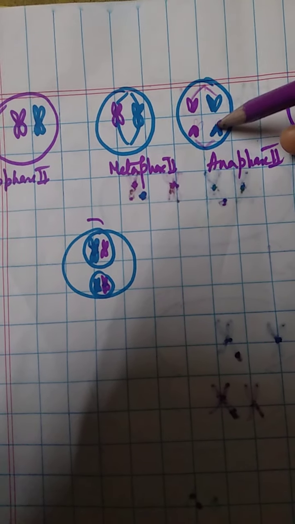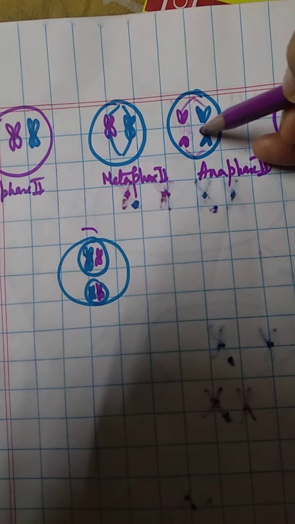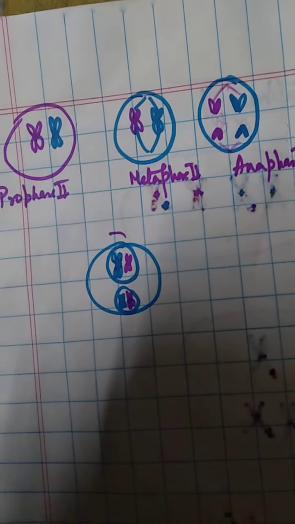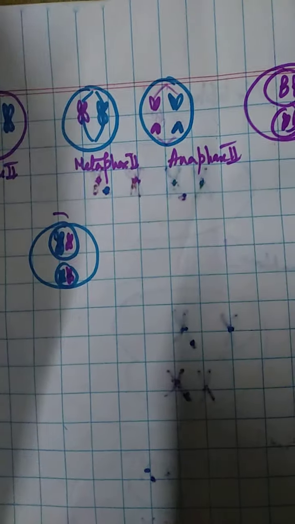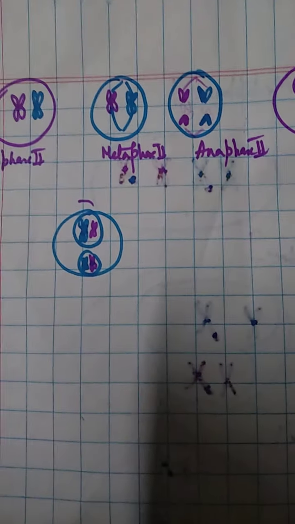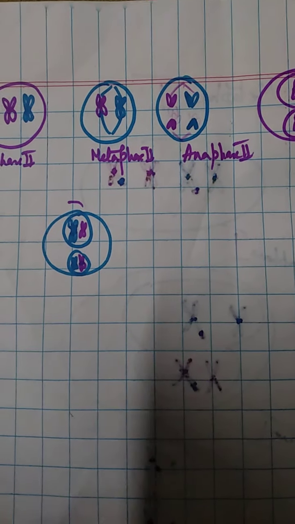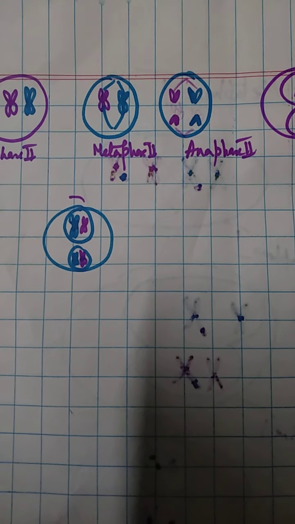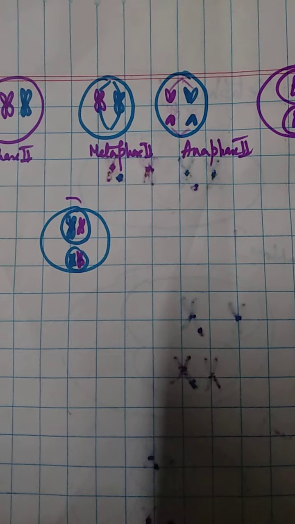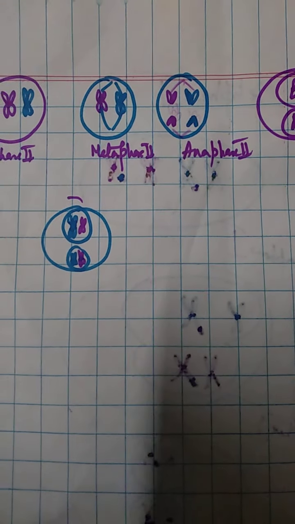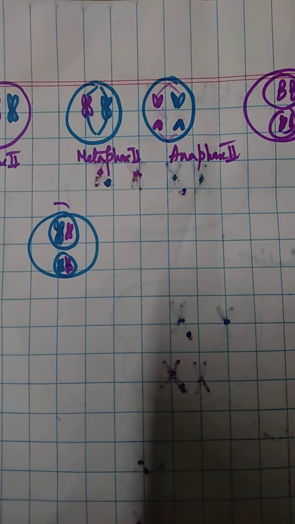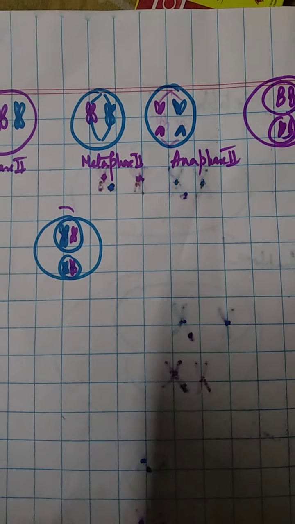of chromatids will be formed when they move to the opposite poles, and then telophase 2, 4 cells will be produced by that. So here we can say that when meiosis 2 is completed, 4 daughter cells are produced, and the 4 daughter cells have half the chromosome number, but the chromosome number is halved only during meiosis 1, but meiosis 2 is equational division.